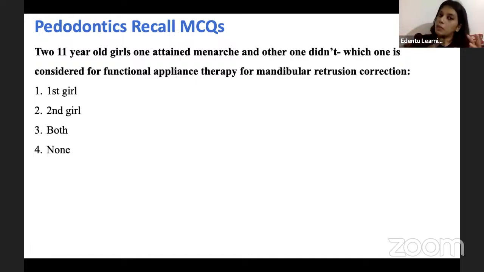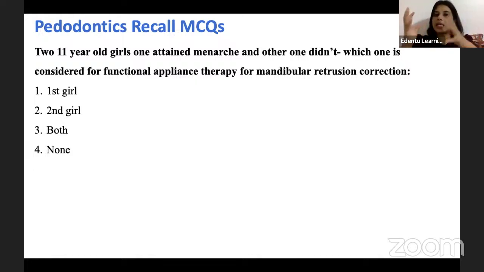And one of the growth spurt periods in children is the circumpubertal period, or around puberty. So if you brainstorm and think about it, both of these children can be taken up for myofunctional therapy, but definitely the one that has not attained puberty still has more potential for responding to therapy than the other one, because the first one has already started declining.